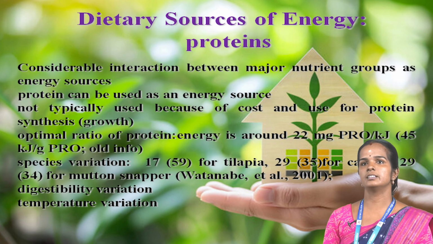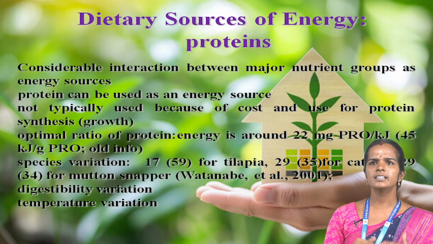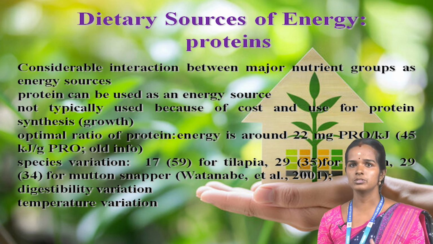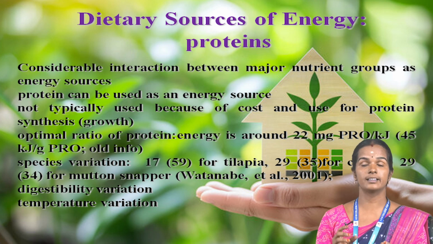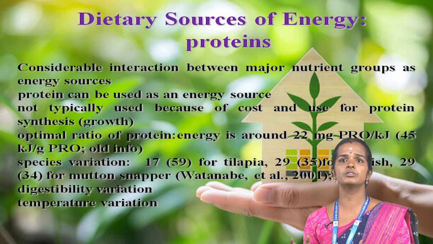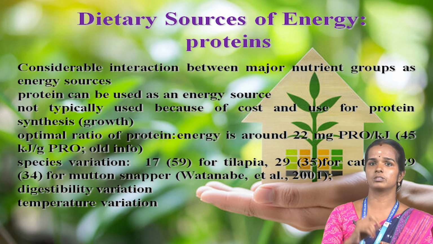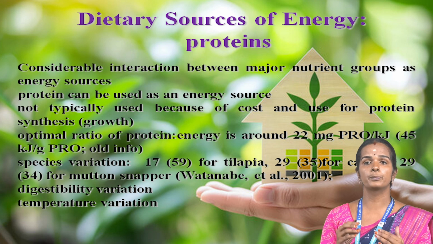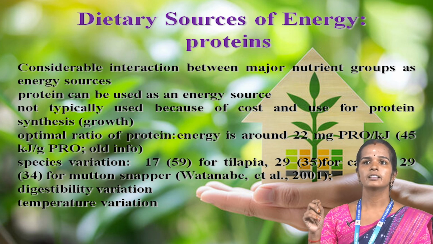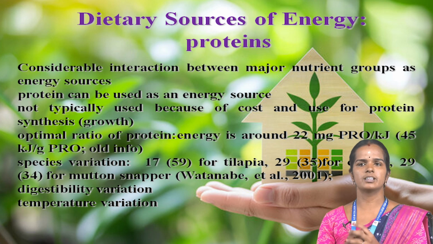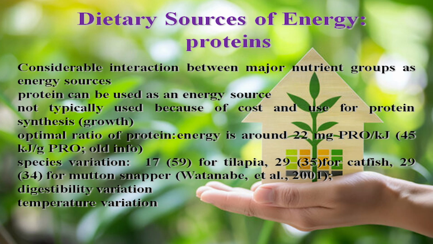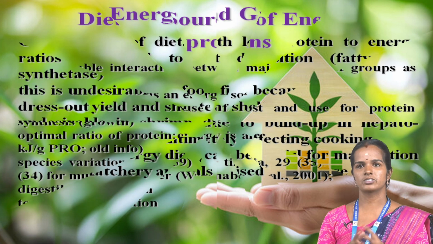Dietary sources of energy, protein. There is considerable interaction between major nutrient groups as energy sources. Protein can be used as an energy source, but is not typically used because of cost and because it is used for synthesis. For growth, the optimal ratio of protein to energy is around 22 mg per kJ. Species variation, digestive variation, and temperature variation also apply.